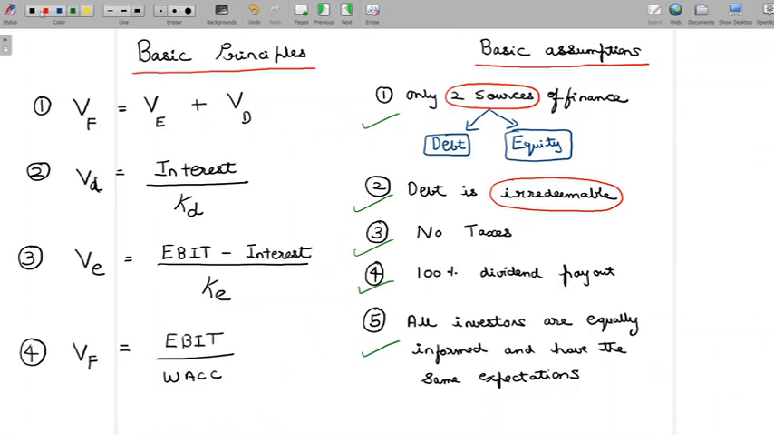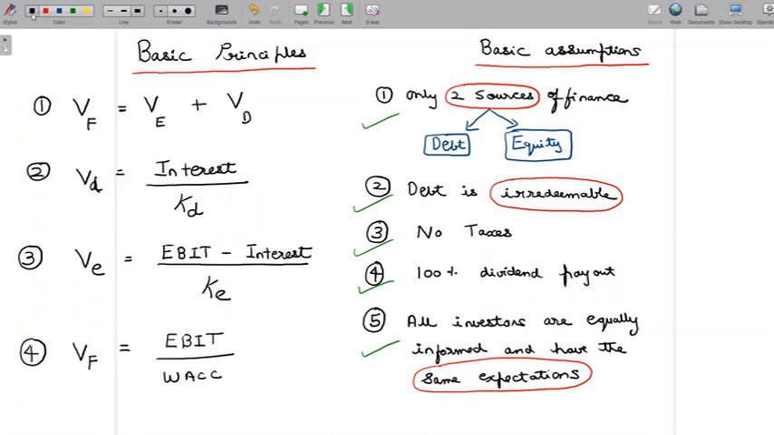So what this actually means here is, when we say same expectations, if one shareholder expects 10% return while considering the investment in equity, probably any other shareholder is also going to expect only 10%. So that's what we mean when we say all investors have the same expectations. So is this the best assumption possible when we talk about equity investment?